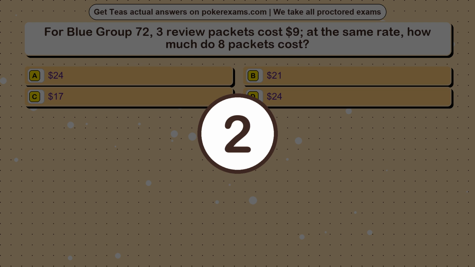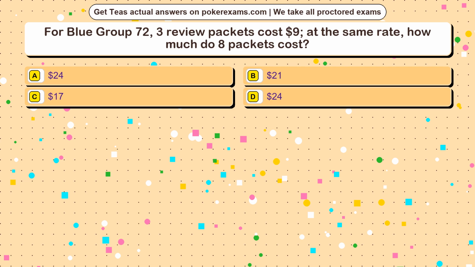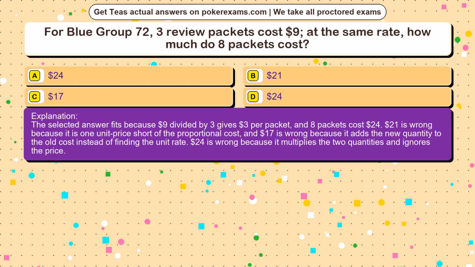The correct answer is option. The selected answer fits because $9 divided by 3 gives $3 per packet, and 8 packets cost $24. $21 is wrong because it is 1 unit price short of the proportional cost, and $17 is wrong because it adds the new quantity to the old cost instead of finding the unit rate. $24 is wrong because it multiplies the two quantities and ignores the price.